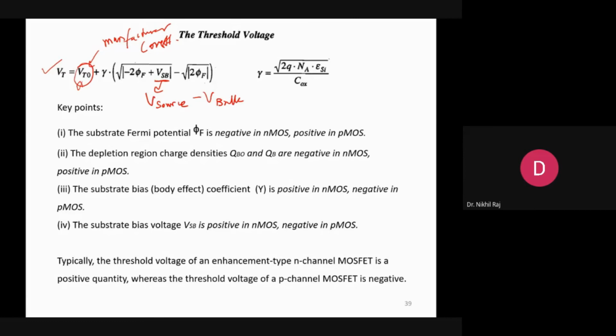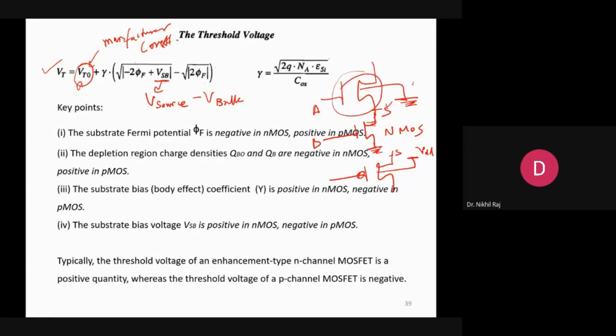But many a time the bulk and source cannot be at the same potential, because in digital, as I told, the bulk will always be grounded for NMOS, and for PMOS the bulk will always be connected to supply. Here is the source. Suppose this source is not grounded; instead, it has a series connection with another MOSFET. Let's say this is A, this is B, and here is ground. For this particular MOSFET, the source and bulk are not at the same potential, so there is a voltage difference between the source and bulk.